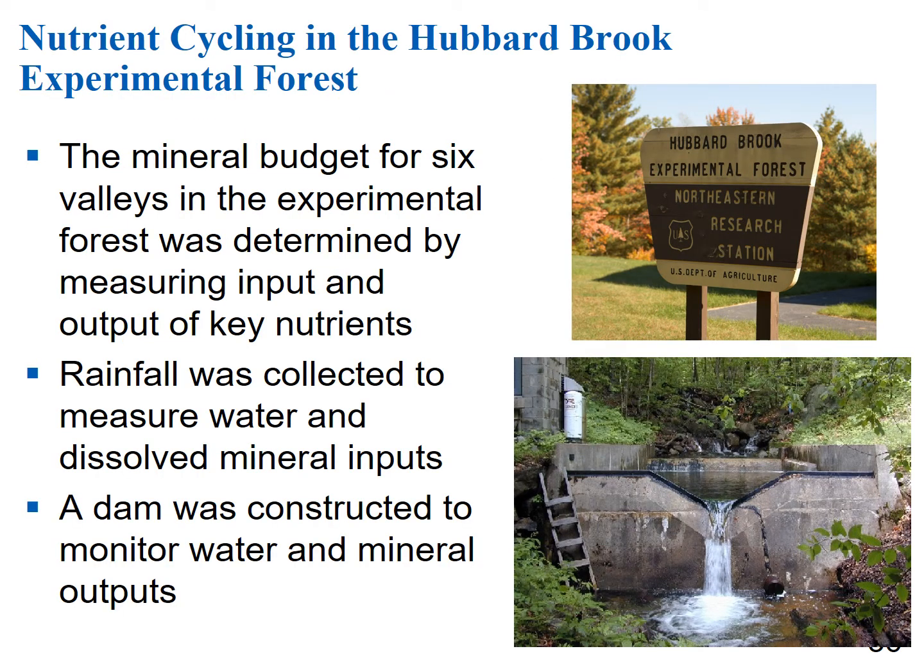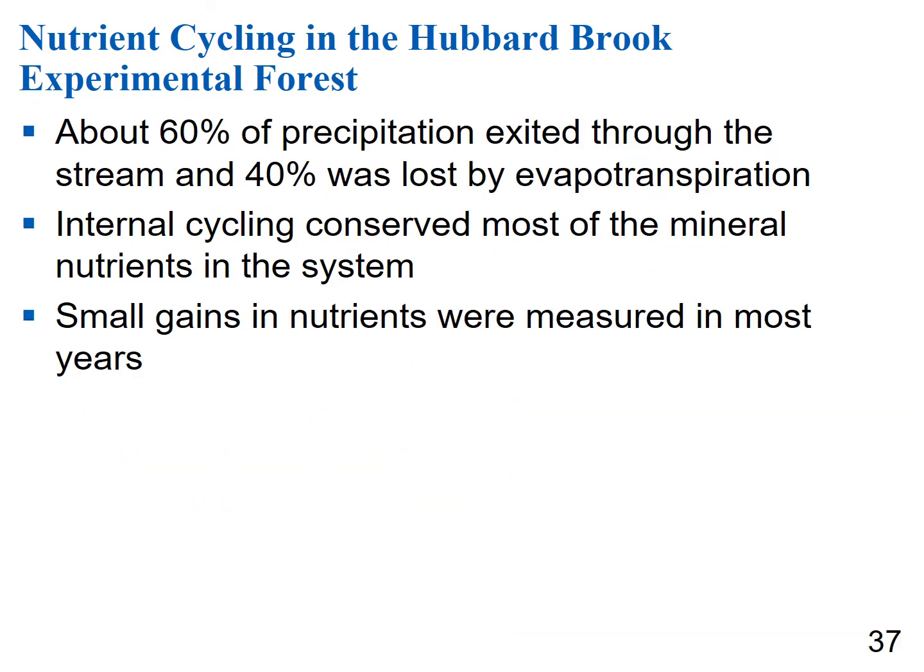There's actually been some pretty large-scale experiments looking at nutrient cycling. In particular, the Hubbard Brook Experimental Forest is a good example of this. In this experiment, they measured the mineral budget for 6 valleys in this experimental forest by measuring input and output of key nutrients. They collected rainfall, and they created a dam to measure mineral outputs. So about 60% of the precipitation exited through the stream and about 40% was lost by evapotranspiration.